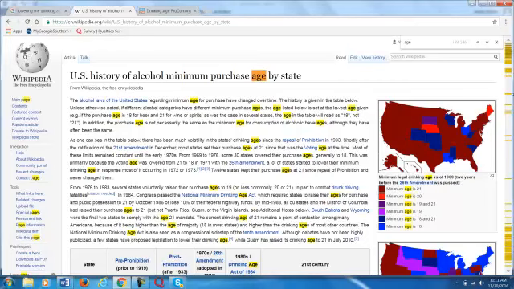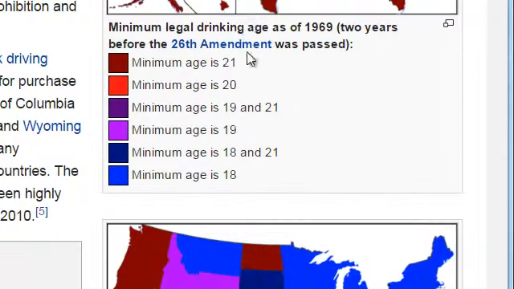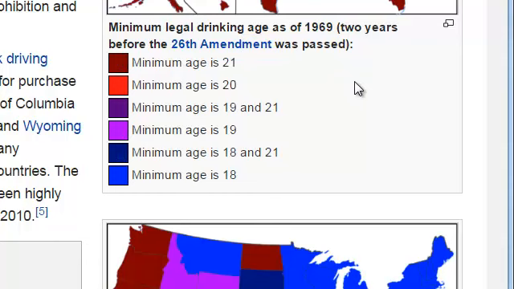Now, I like this picture here because it's got multiple ways of showing, and maybe it can give me an idea or some background on my topic. Now it's going to give me the minimum legal drinking age in 1969. I feel like these facts right here can help me reason with the audience for my paper.